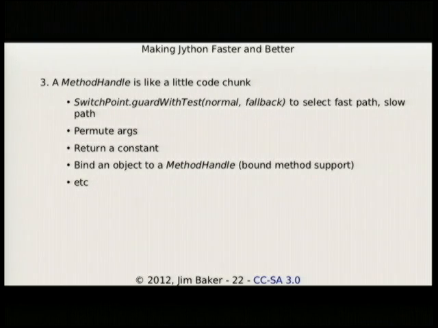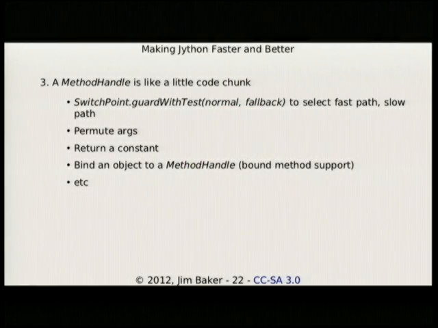It's an efficient way to construct a guard from a distance. If I know in my runtime that something has changed, I can throw that switch point, and now instead of executing the normal method handle, I execute the fallback method handle. And what happens at that point is that anything that actually was using the normal method handle is popped out of what's being executed. Any of the assumptions that were made are unmade. This is pretty powerful.